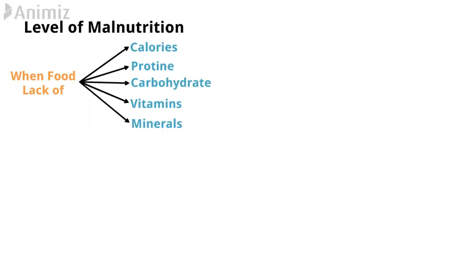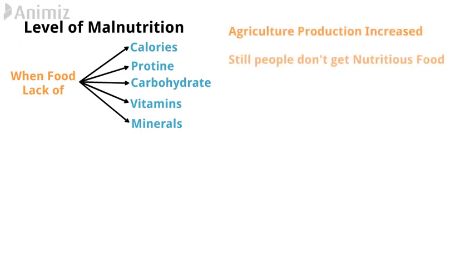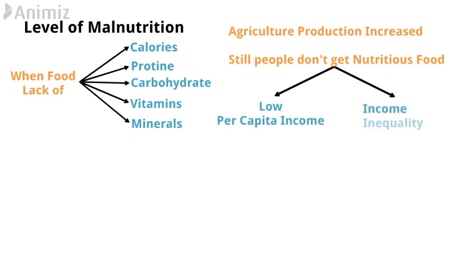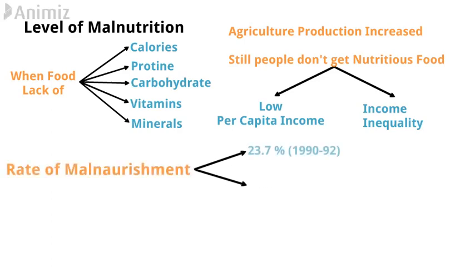Due to lots of efforts, we succeeded in increasing agriculture production. But still people are not able to get nutritious food because of two reasons. First is low per capita income and second is income inequality. As the person does not have sufficient income, he will not be able to get proper food and as a result he has to suffer from malnourishment. The rate of malnourishment in India was 23.7% in 1992. But due to lots of efforts, it reduced to 15.2% in 2014 to 16.